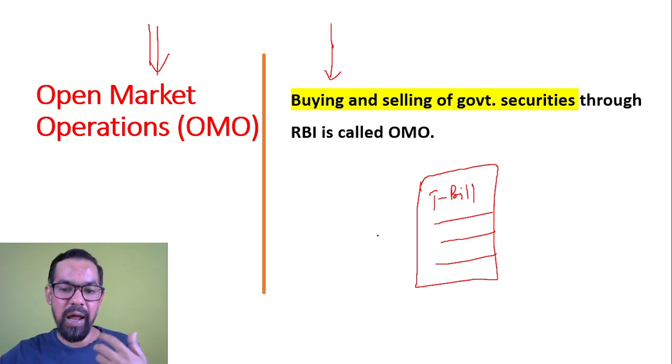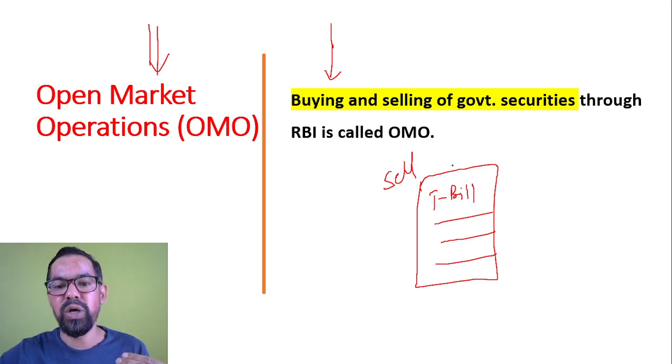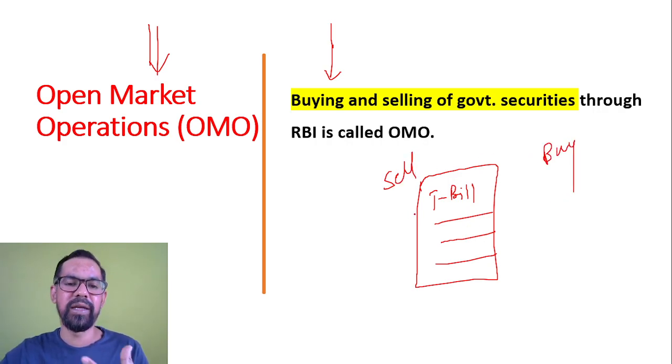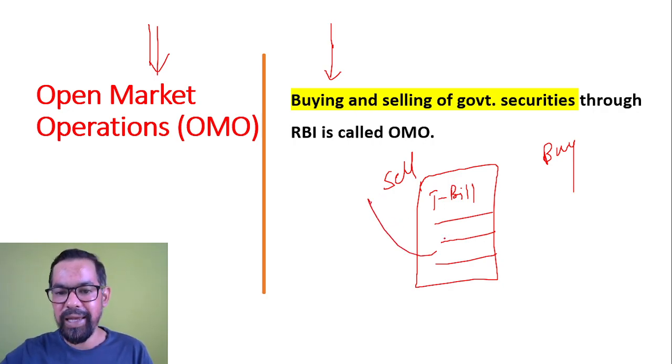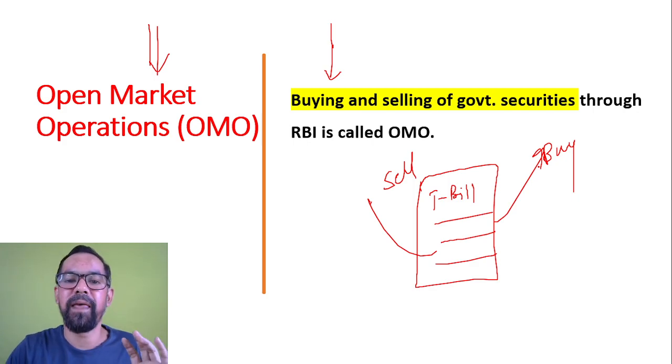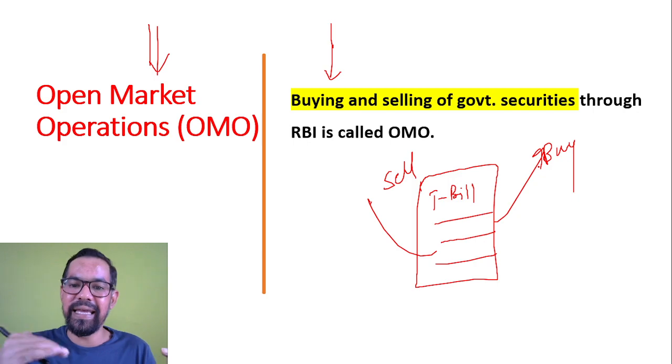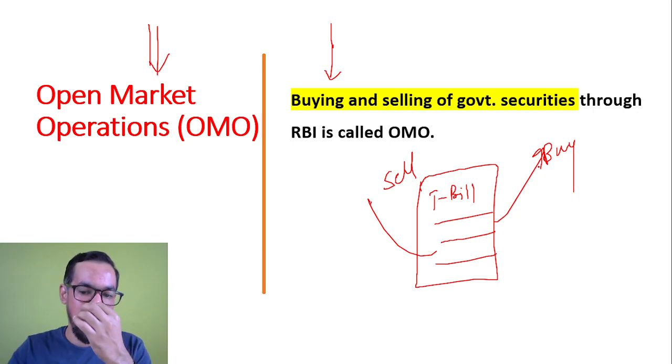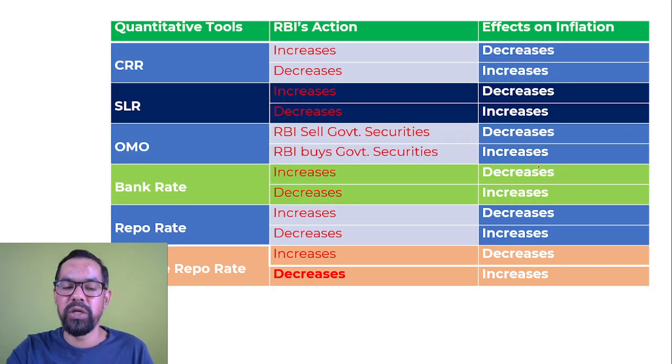Okay, so RBI issues this, which means RBI sells. So after 91 days, RBI will buy this back, or similarly in case of bonds and all. So this buying and selling process of government securities through RBI is known as open market operation. So buying and selling of government securities through RBI is called open market operation.